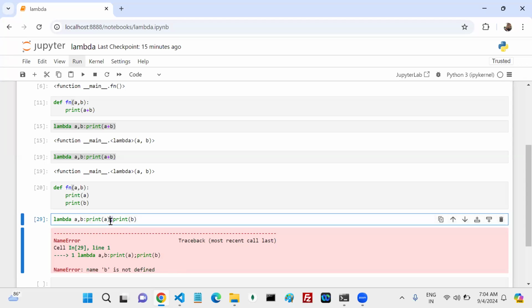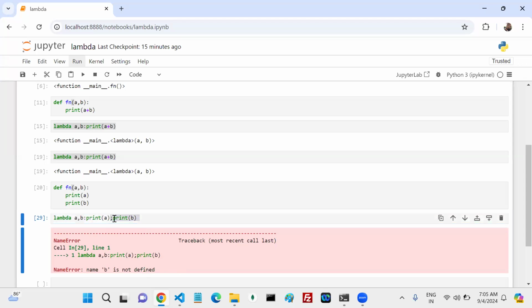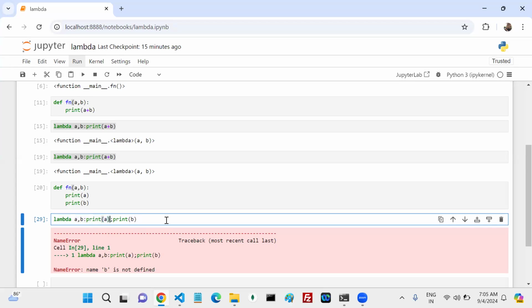Whenever you use a semicolon, it is treated as: up to here is one statement, and this one is another statement. Yes or no? Up to here it is one statement and this one is one statement, or not? Agreed? All okay? Come on.